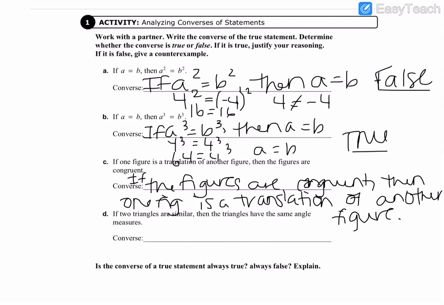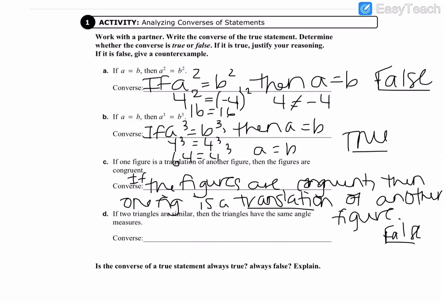Okay, if you think about this, if the figures are congruent, then one figure is a translation of another figure. That wouldn't always be true, right? So we would have to say false here, because again, we're thinking of these as always or never. Always being true, never being false. We know that you can obtain a figure through other transformations besides a translation, and they're still congruent. So it could be a reflection or a rotation. It does not have to be a translation specifically.